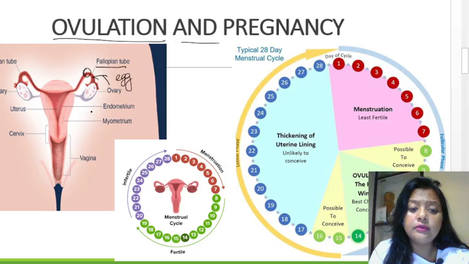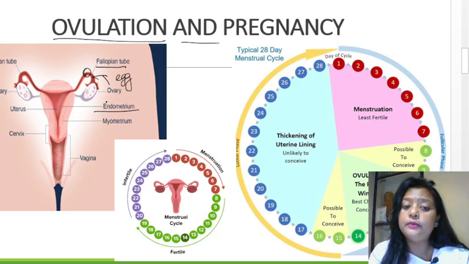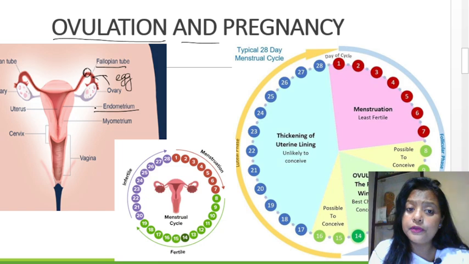This is the endometrium lining. The lining is present out here in the uterus, and during the time of fertilization, when the egg is waiting to be fertilized, the endometrium gets ready. The blood vessels are filled with blood, and the linings are produced out here.